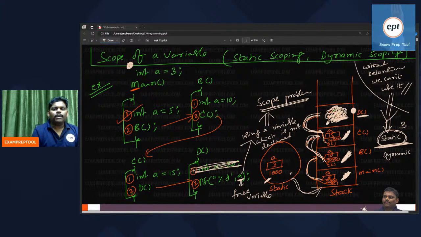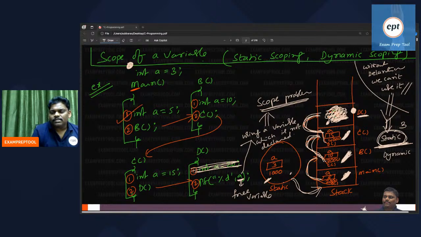Always remember, if the compiler is doing it, starting itself doing, then you will get the keyword static. If you do anything at the start, it is called static. Starting means compile time. If you do anything at compile time, it is static. If you do it at run time, that is called dynamic.